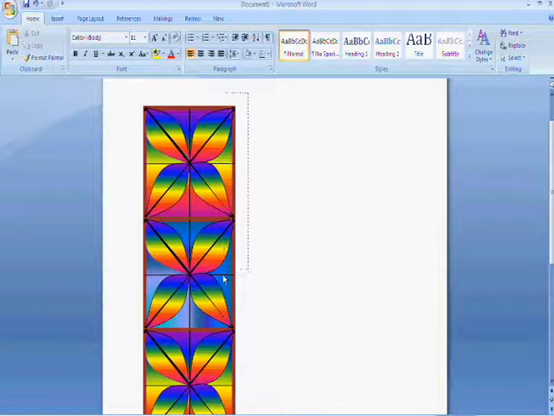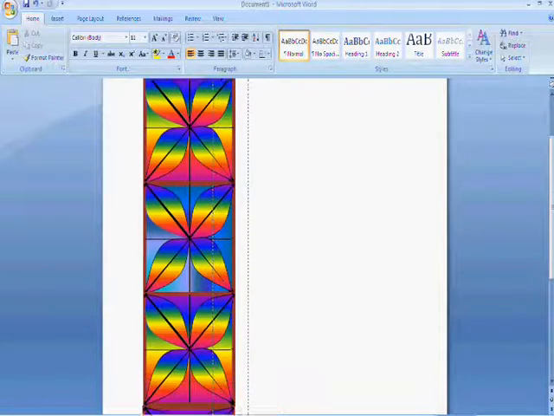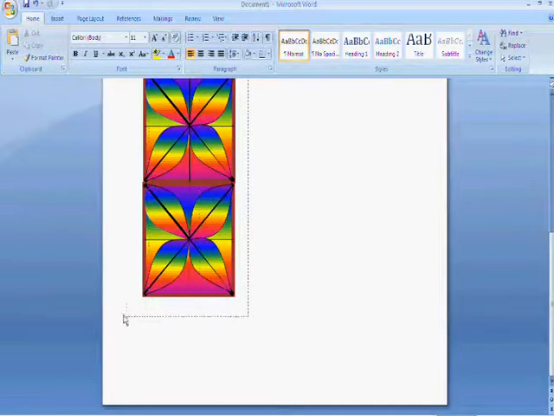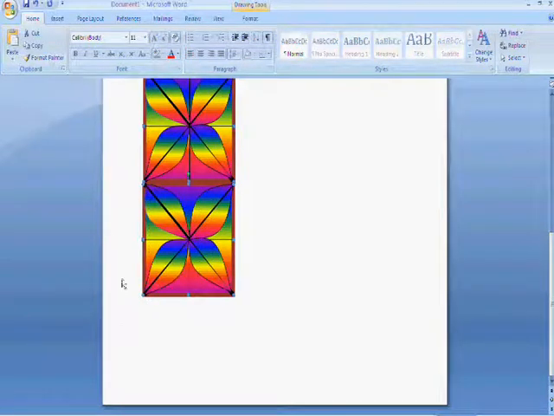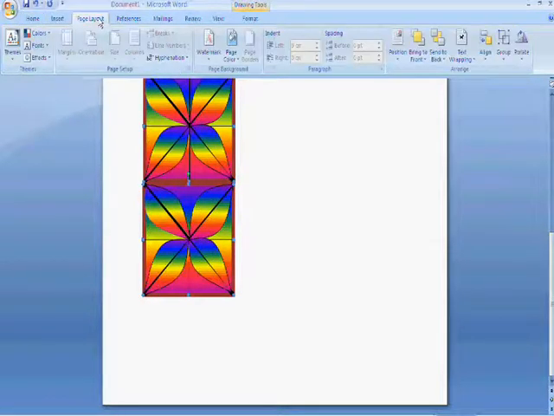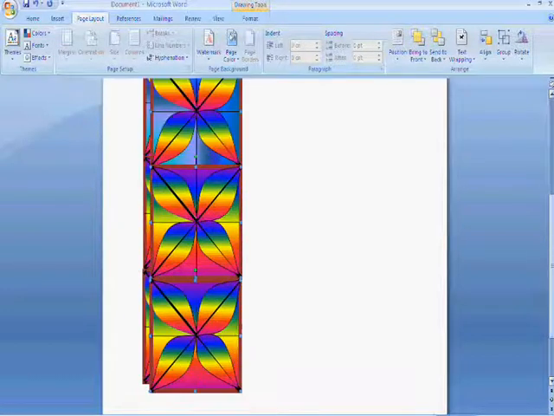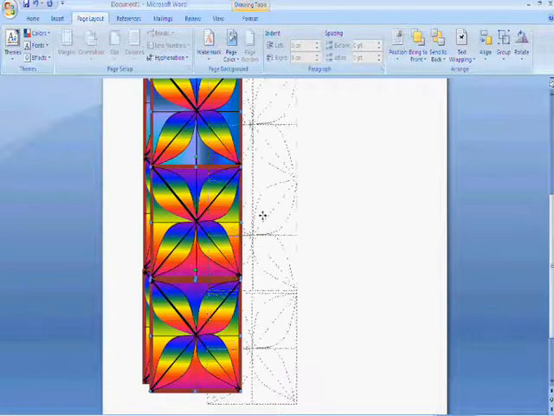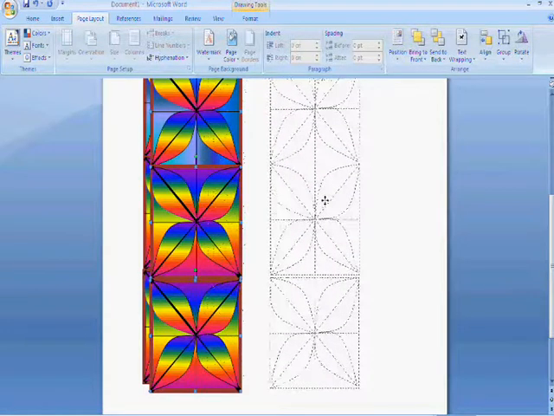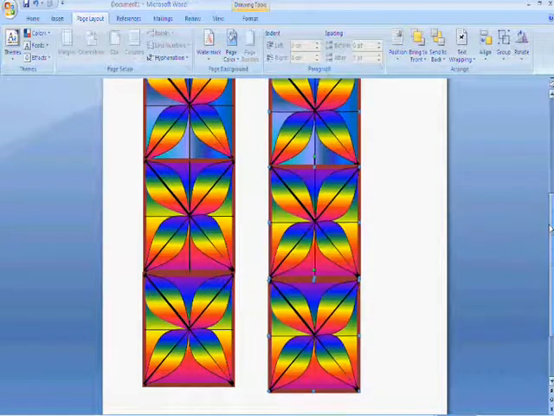We make a big box right over the top, making sure that we cover the whole shape. Then we go to Page Layout and Group. Now, if I push Ctrl C for copy and Ctrl V to stick a new one in, I've got the other side of my bookmark.